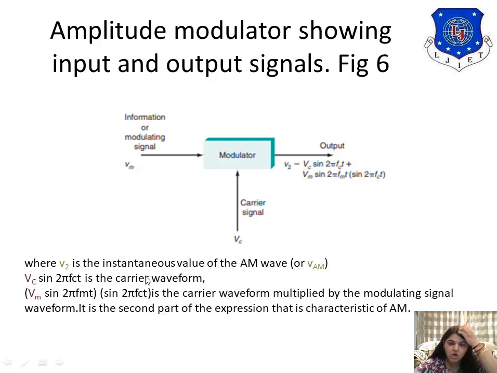So V2 is the instantaneous value of the AM wave. Vc sine 2 pi Fct is the carrier wave. Vm sine 2 pi Fmt into sine 2 pi Fct is the carrier waveform multiplied with the modulating signal. So it's a characteristic of AM.